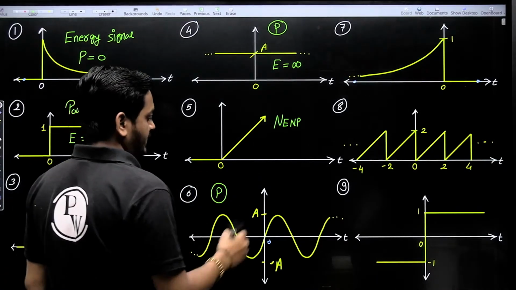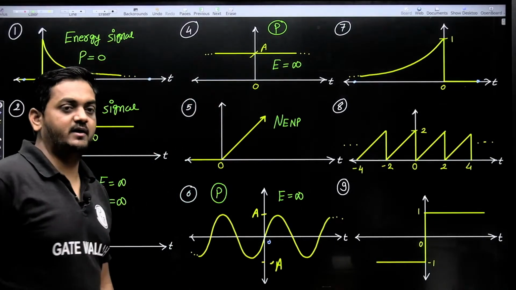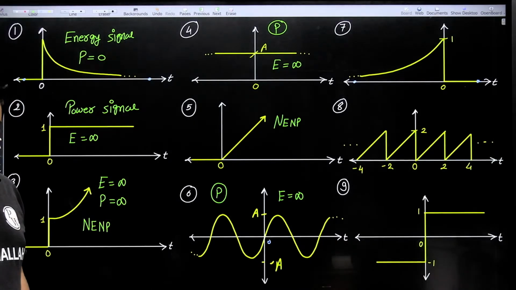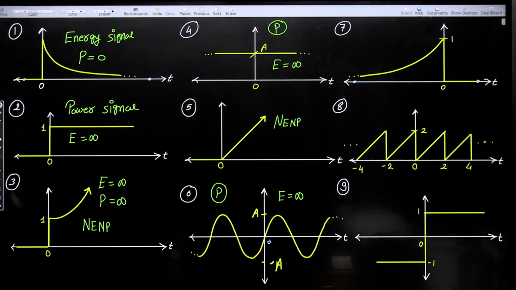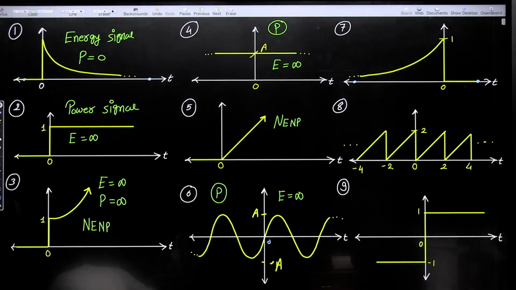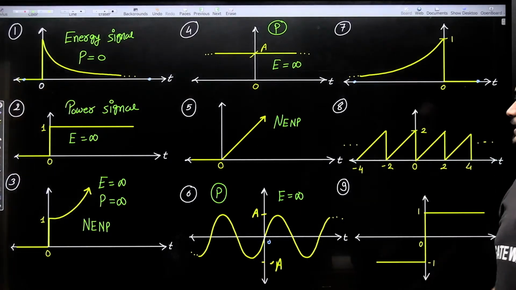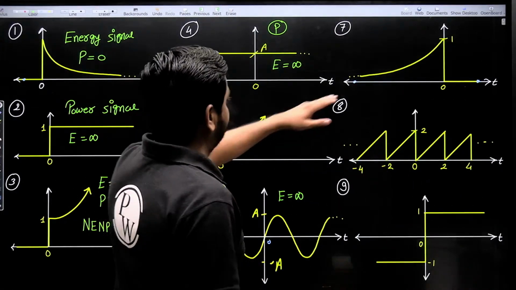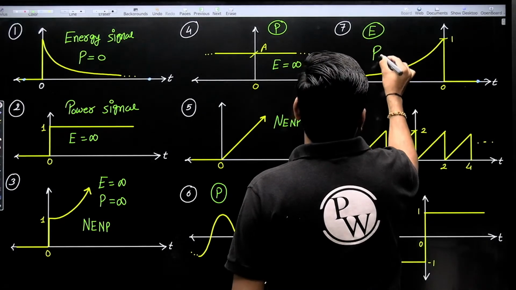You will get the finite power A square by 2, already we have seen, and energy is infinite. Okay. Now 7 number. So it is exponentially decreasing, guys. As this is an exponential decreasing function, left sided, of course it is an energy signal. Energy signal has 0 average power.